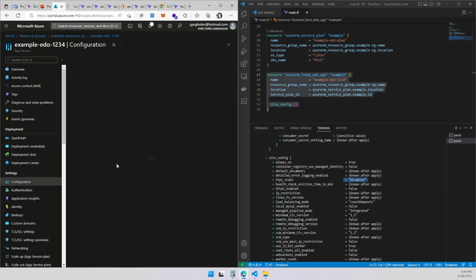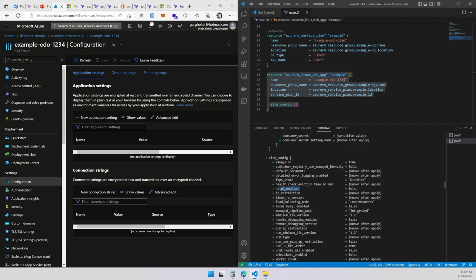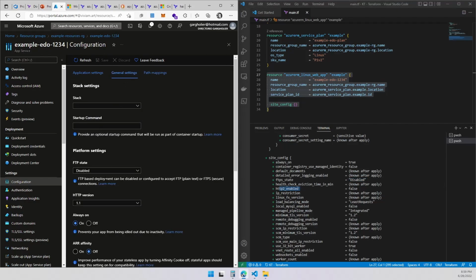It's the FTPS state, so let's go for that one, or HTTP to enable. So on the general settings, right, we got FTP is disabled. We got a few choices over here. We're going to be enabling over here. And we got HTTP minimal TLS version is 1.2, which is good for us. This is the one we want.